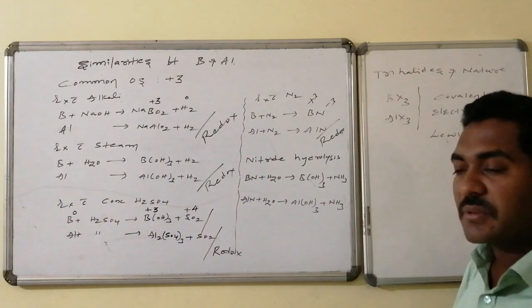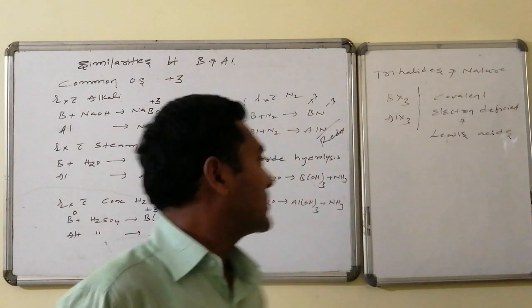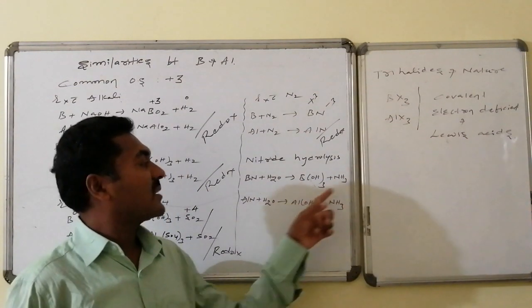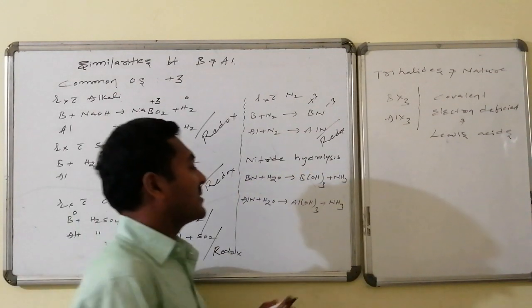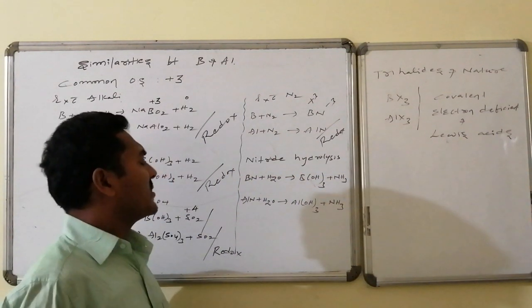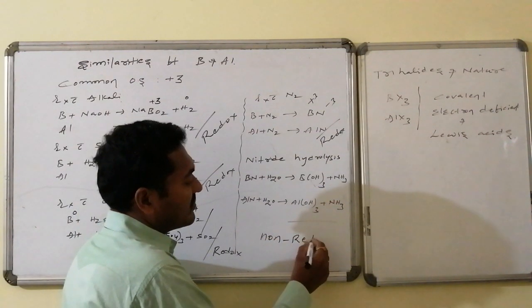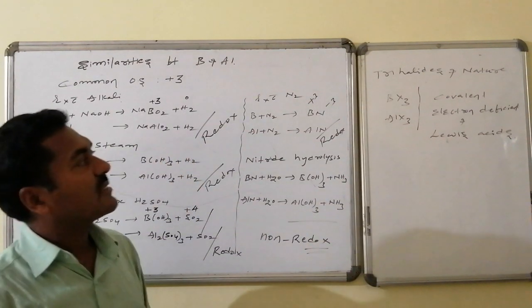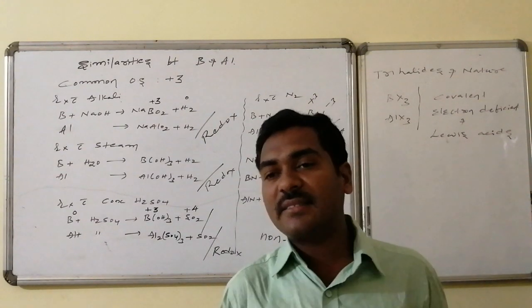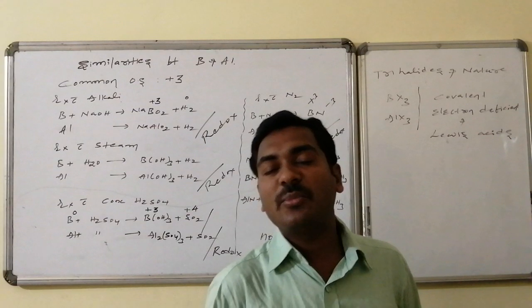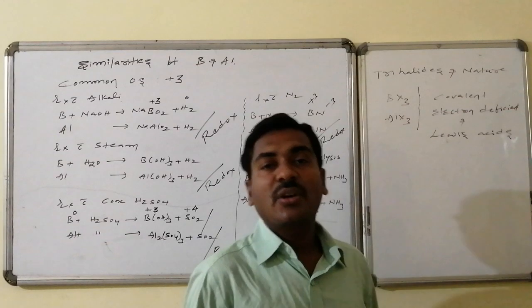Similarly, nitrides undergo hydrolysis on reaction with water and give a common product, that is what? Ammonia. See, boron nitride gives boric acid followed by ammonia, and aluminium nitride gives aluminium hydroxide followed by what? Ammonia gas. Here in this process, there is no oxidation, there is no reduction, hence it is a non-redox reaction. Similarly, both can form halides, and those halides are trihalides. The valency maintained by boron as well as aluminium is 3, and both are covalent, both are electron deficient, and are acting as Lewis acids.